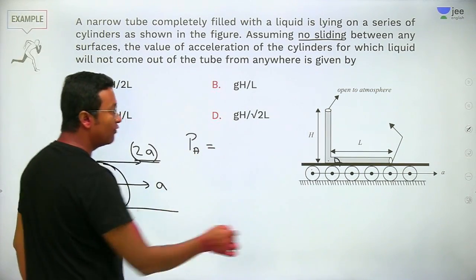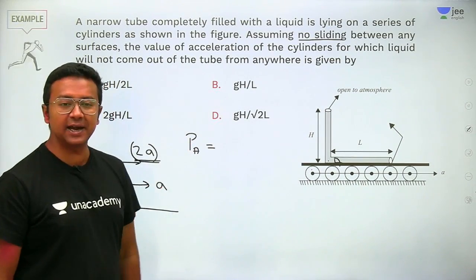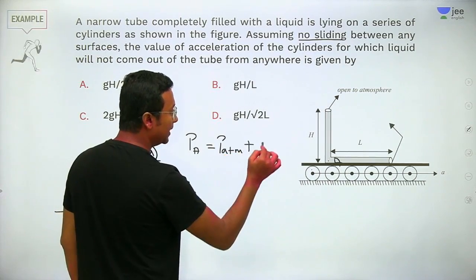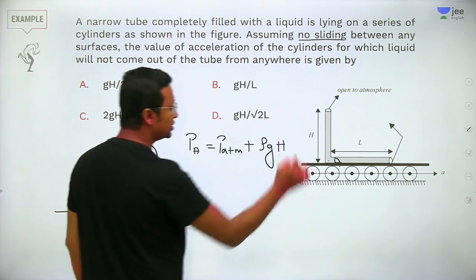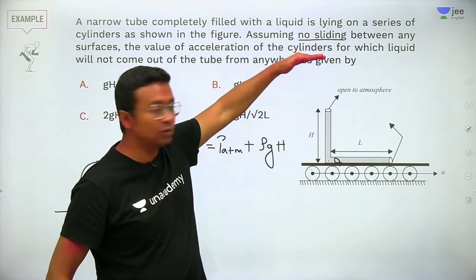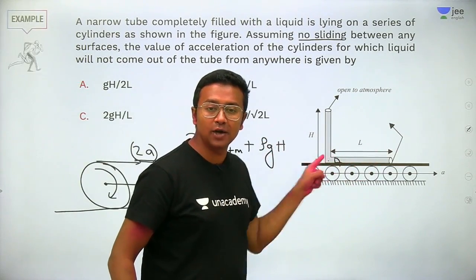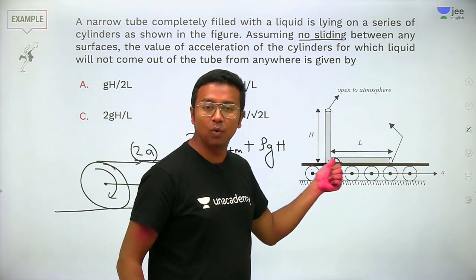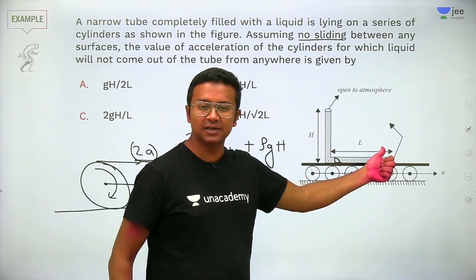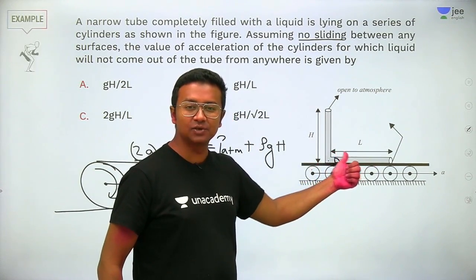Now from the vertical column, what will be the pressure at A? The pressure at point A will be equal to P ATM, since it is open to the atmosphere, plus rho G H. Now from the horizontal column, as we keep going in the direction of the acceleration, the pressure is going to increase.